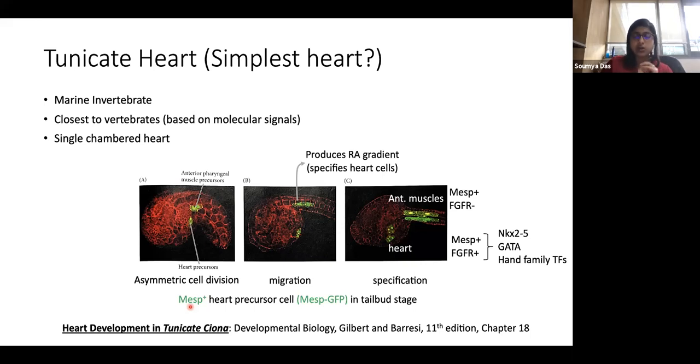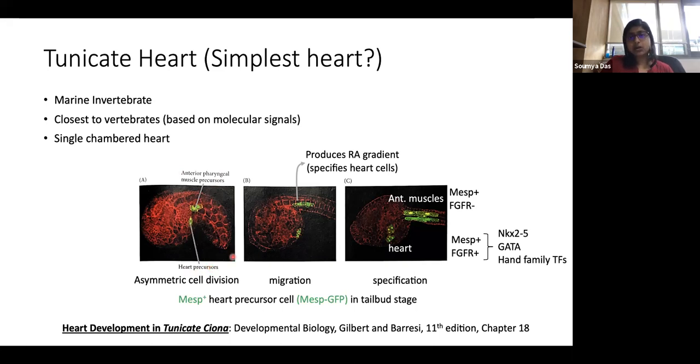So it all starts with a single precursor cell, and it divides asymmetrically. In this case, in a tunicate heart, it makes the anterior pharyngeal muscle precursor, which goes on to build the anterior muscles, and the smaller cell here becomes the heart precursor cells.